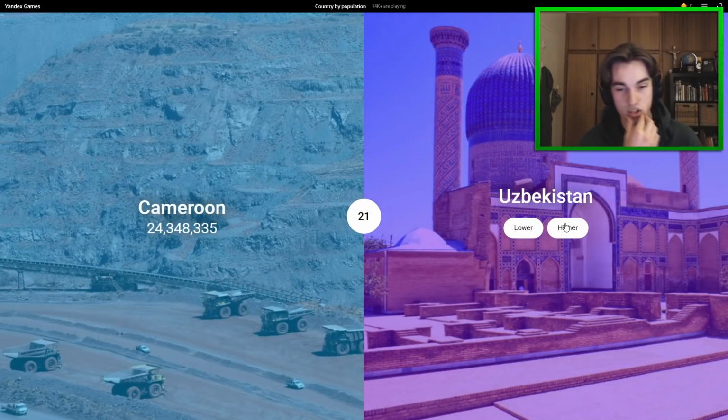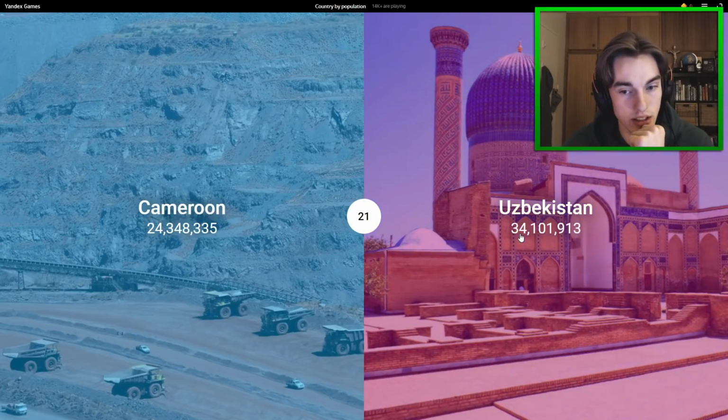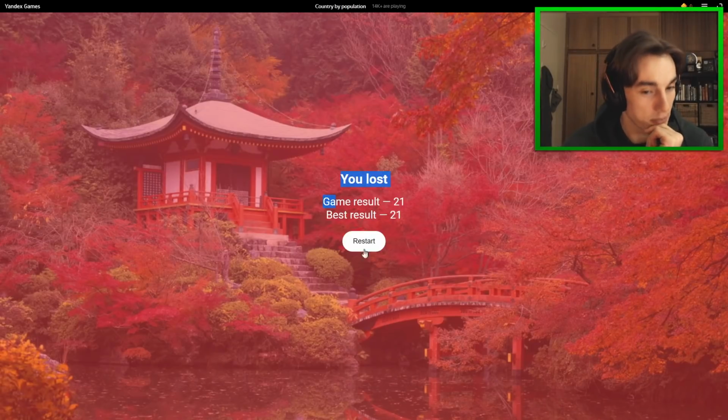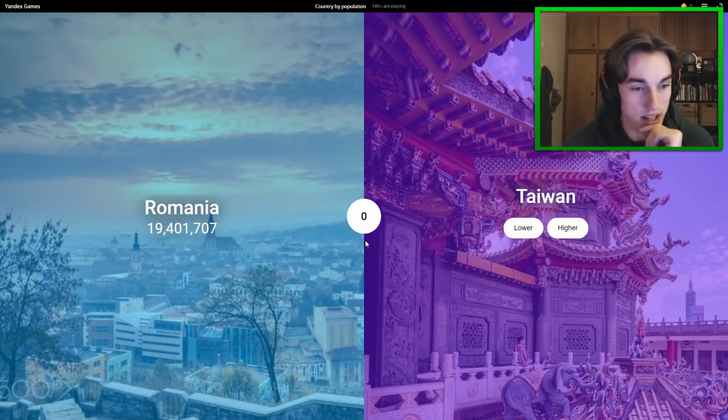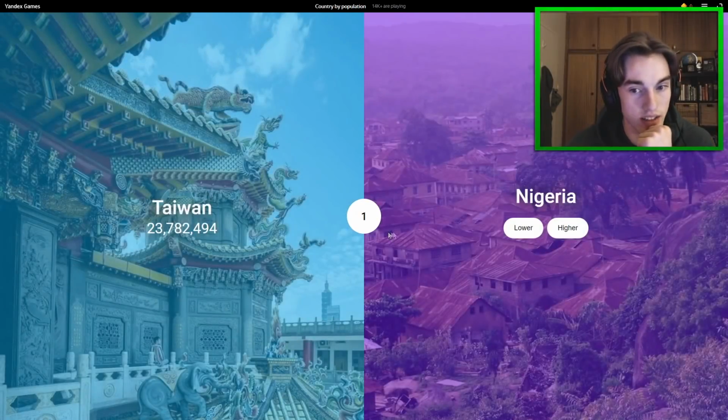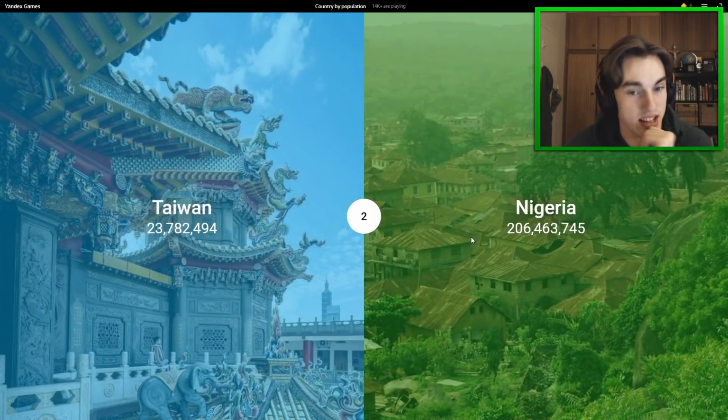Uzbekistan. This is another interesting one. I think it will also be lower, but at the same time, Uzbekistan does have some bigger cities. I think it's lower. Ooh, finally got it wrong. 34 million for Uzbekistan there, so appropriate that we get it wrong with Uzbekistan in the Yandex game. So 21. Okay, so now we'll do a quick fire one where I do it even quicker. So I think Taiwan is higher than 19. Yeah, 23. And then Nigeria we already know is higher, 206 million.